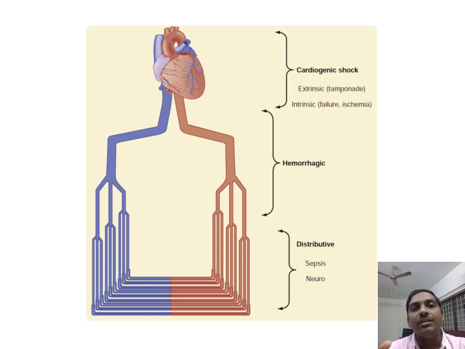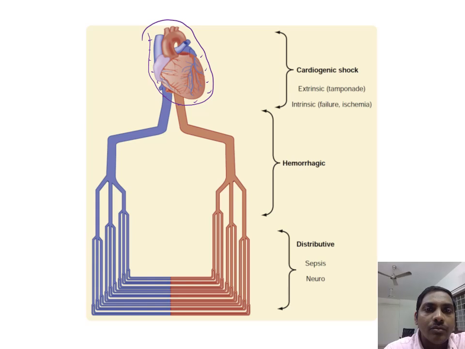Or something that is not allowing the heart to function properly, like a tamponade. Cardiac tamponade means there is collection of some blood or fluid in the pericardium. The heart sits in the pericardium, and there is collection of fluid. What will happen? It will compress the heart and prevent the heart from pumping. So that is called obstructive shock. So the extrinsic type of cardiogenic shock is called obstructive shock.